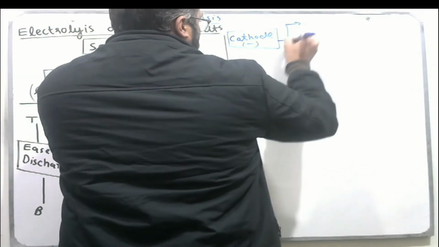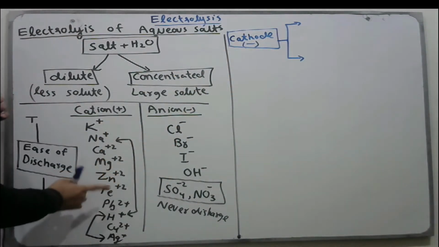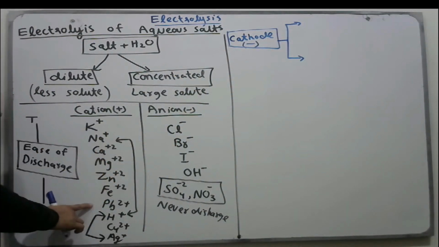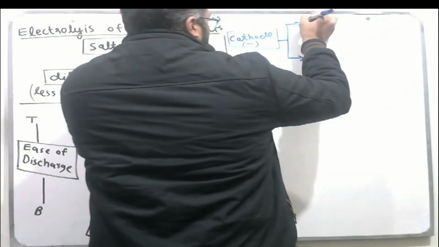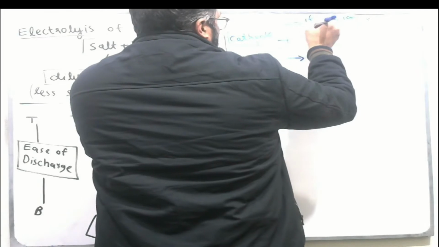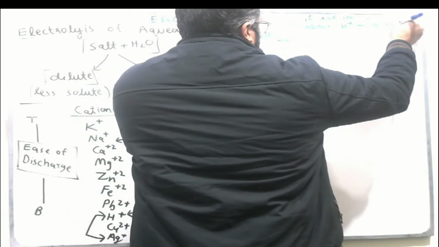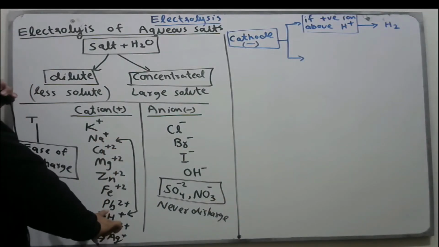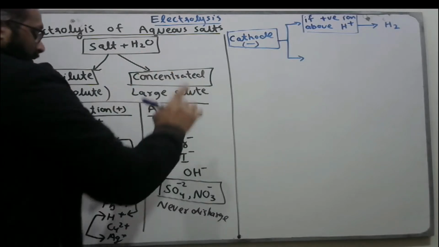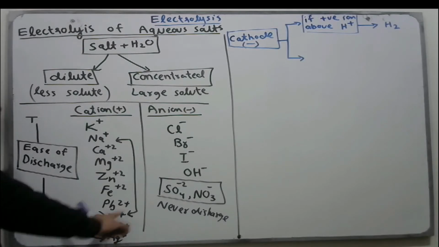Option 1: if the metal ion is above hydrogen in the reactivity series, then H+ ions will discharge and your product is H2 gas, because the positive metal ion does not discharge, only H+ discharges. And if the positive ions are below hydrogen in the reactivity series, then these ions discharge, not hydrogen.